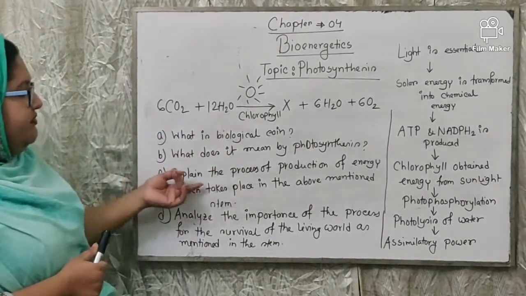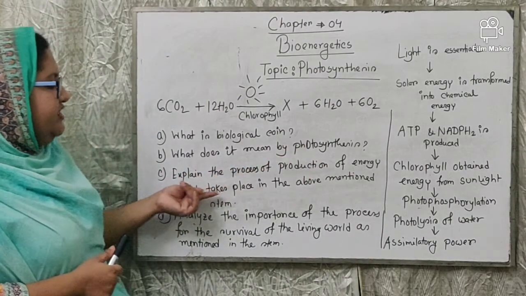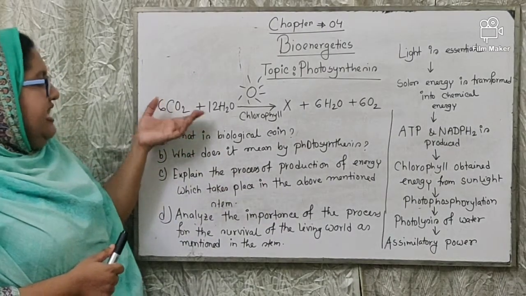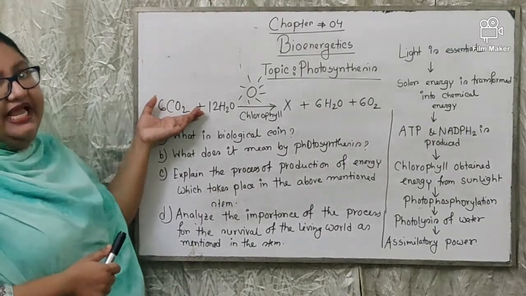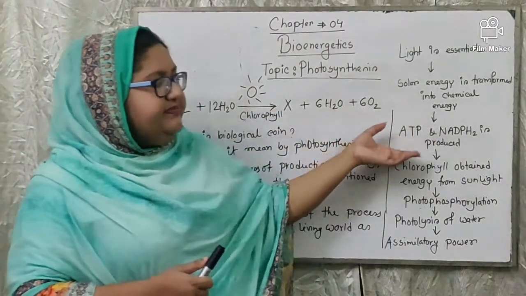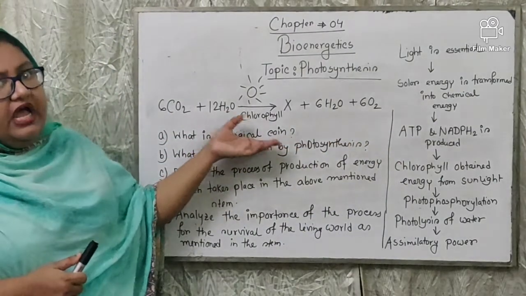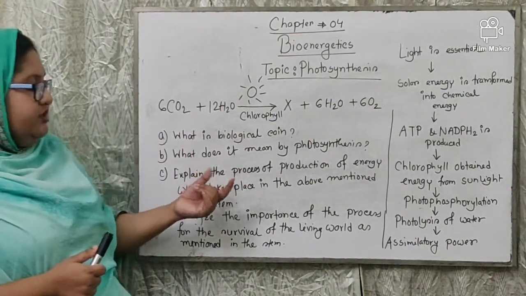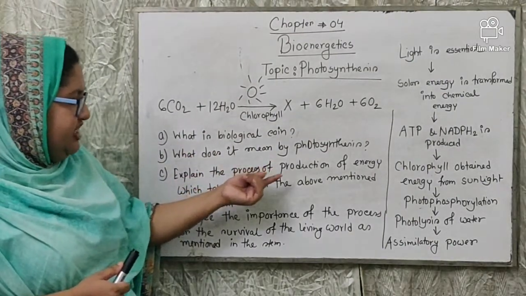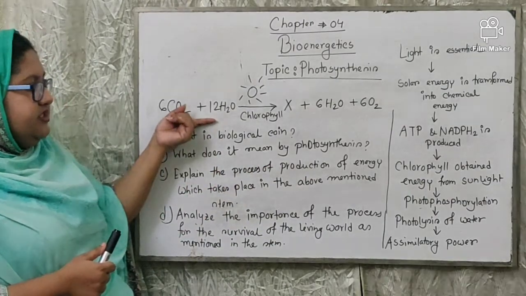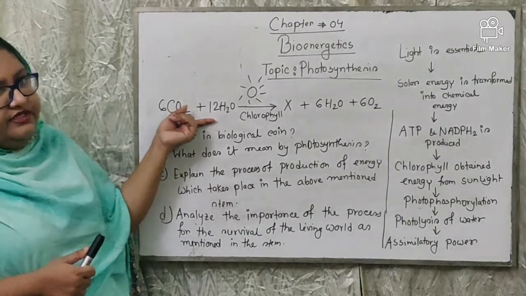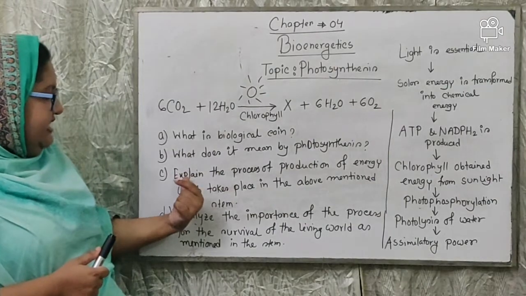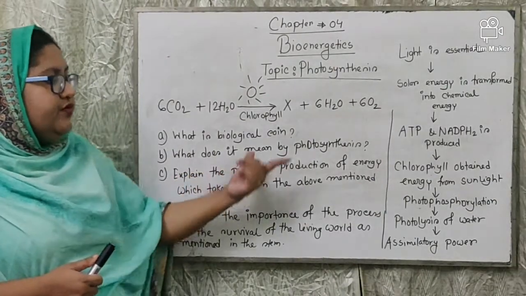Okay. Then explain the process of the production of energy which takes place in the above mentioned step. I have told you earlier that through this light dependent phase, energy is produced. That means ATP and NADPH2 are produced. These are the source of energy. So at first you will write down in the knowledge-based portion the process through which energy is produced in the above mentioned process, that is light dependent phase. Then you will explain the light dependent phase.